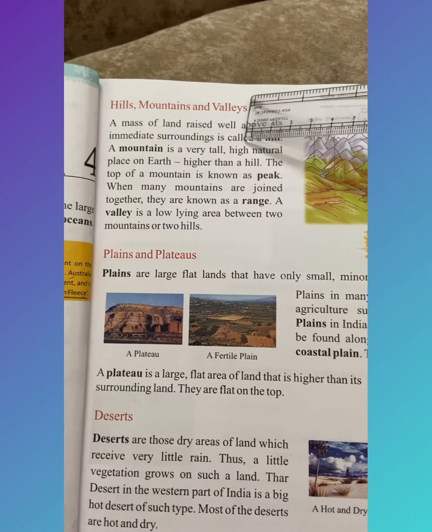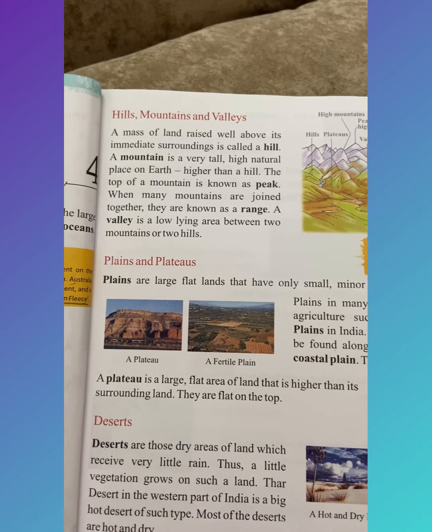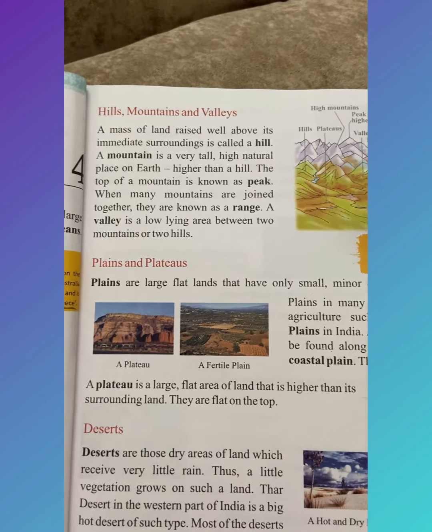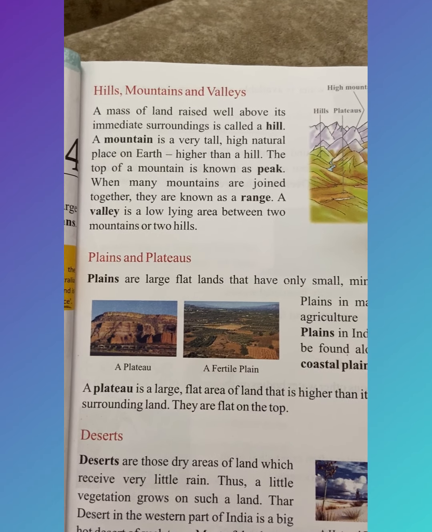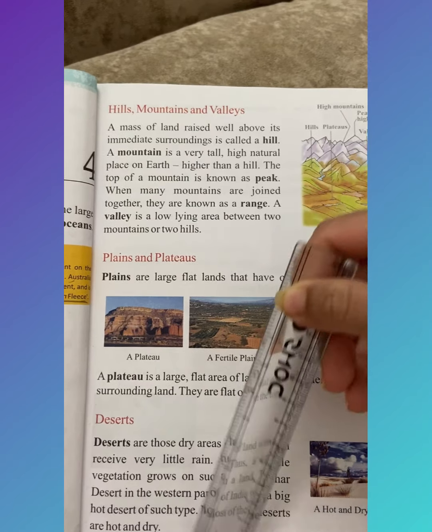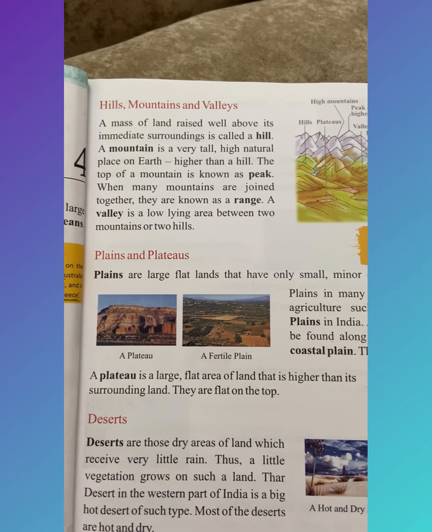Hills, mountains and valleys. These are types of landforms on earth. So we are going to study about different forms of landform that we find on earth.